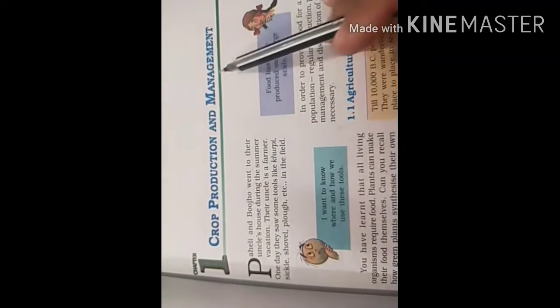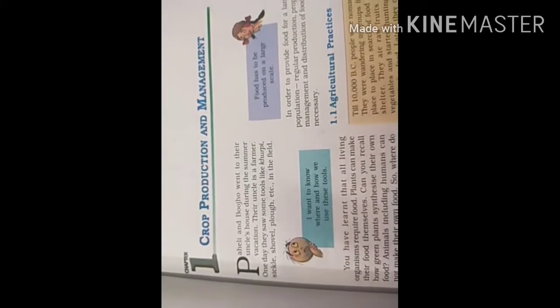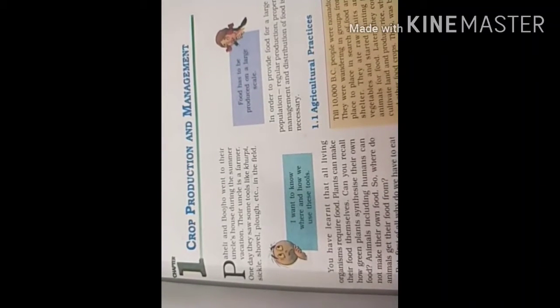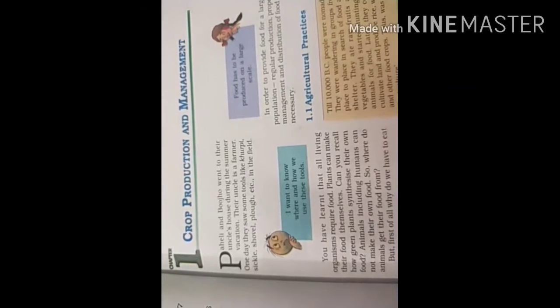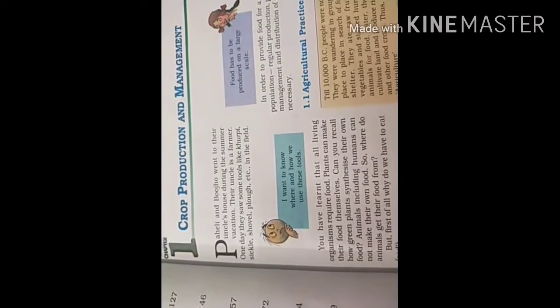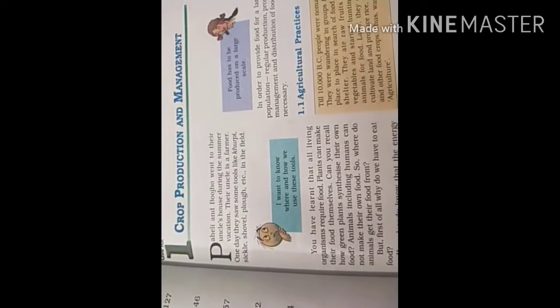So chapter 1 is crop production and management. In this chapter we will learn about the crops, and because India is a country of farmers, basically we can say that the main occupation of Indians is farming. This is a very common thing and we all know this.